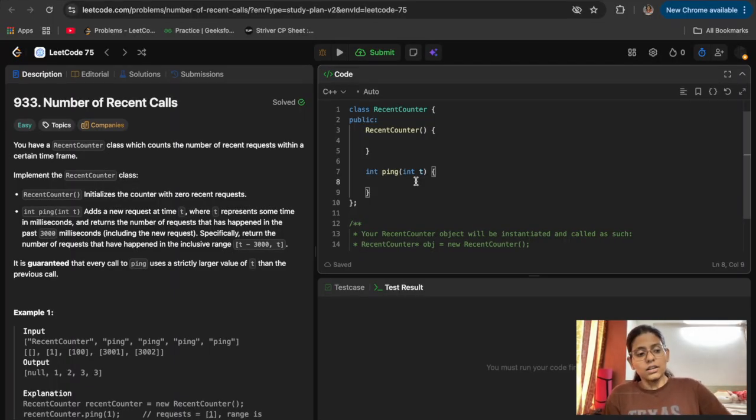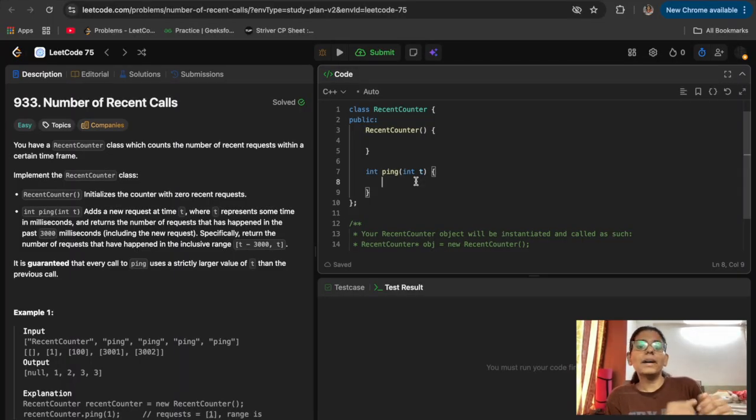And after removing all those outdated requests, whose ping time is less than the current t minus 3000, the size of the queue will be the number of requests that have happened in that inclusive range, because those are the requests which are in that range.